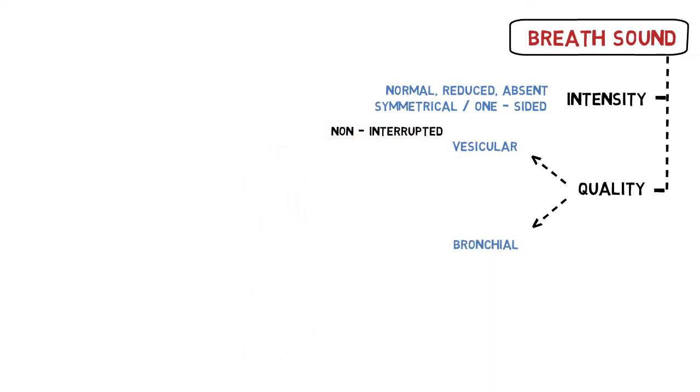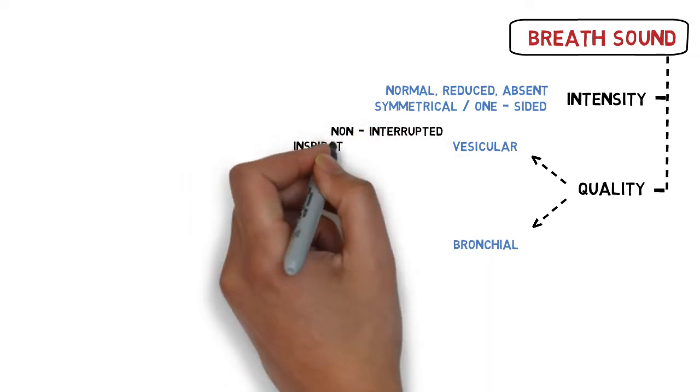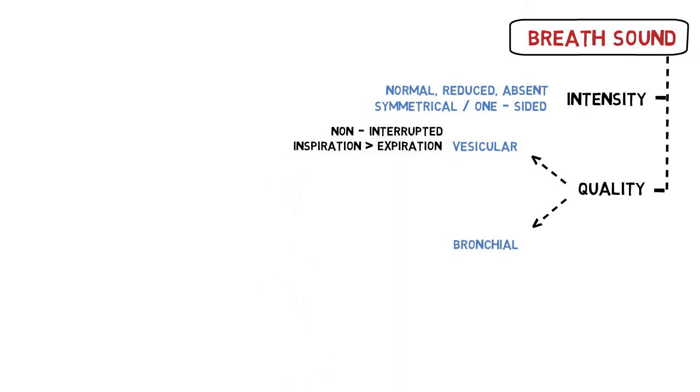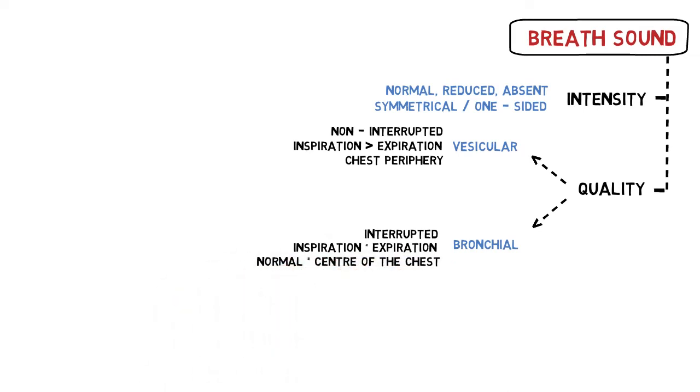Vesicular is described as continuous breathing sound, in which the duration of inspiration is longer than expiration, and it is heard in the chest periphery. Whereas bronchial is the opposite. It is interrupted because there is a gap between inspiration and expiration. The duration of expiration is equal or longer than inspiration and is commonly heard centrally because that is where our bronchi are located.